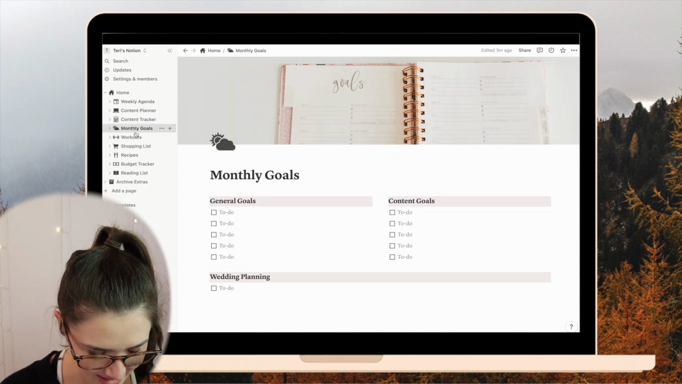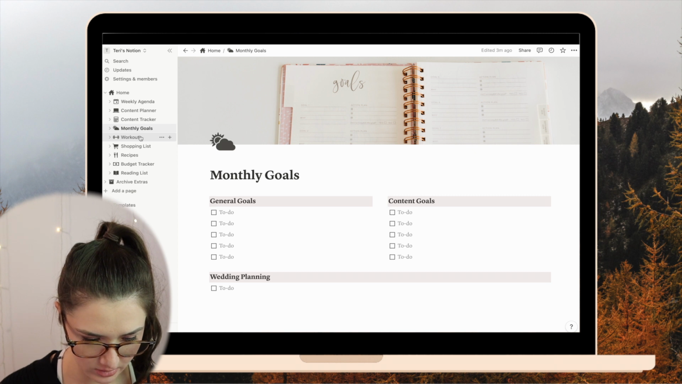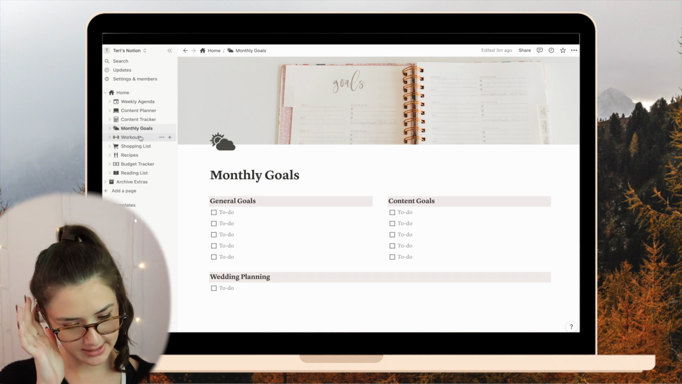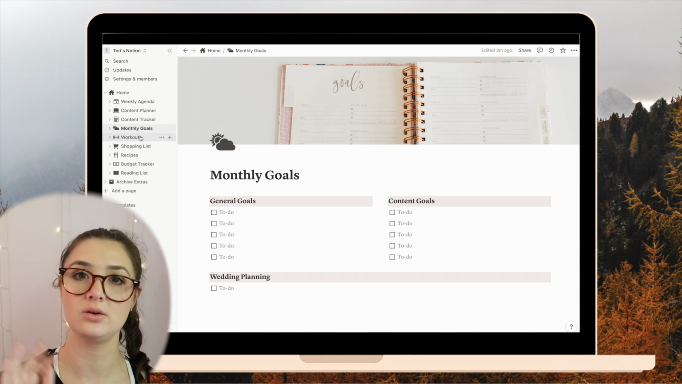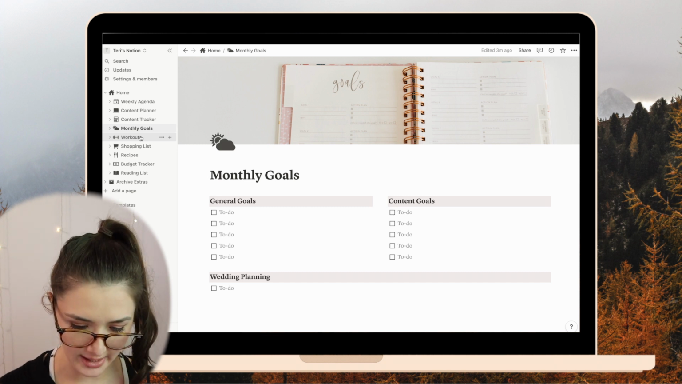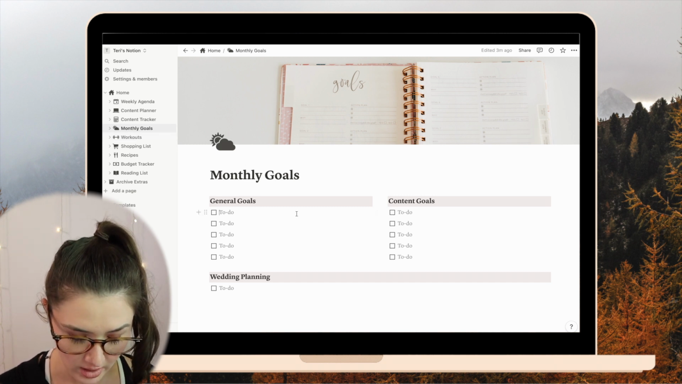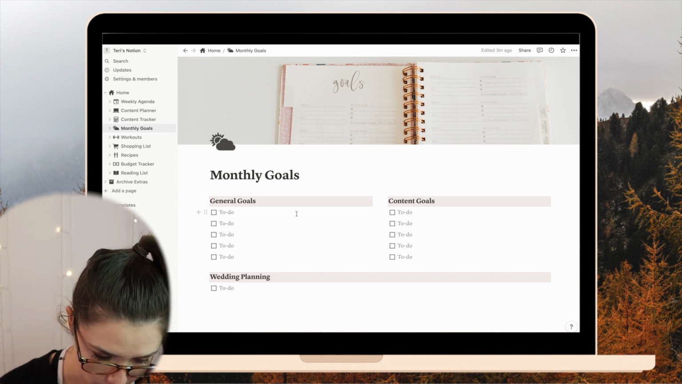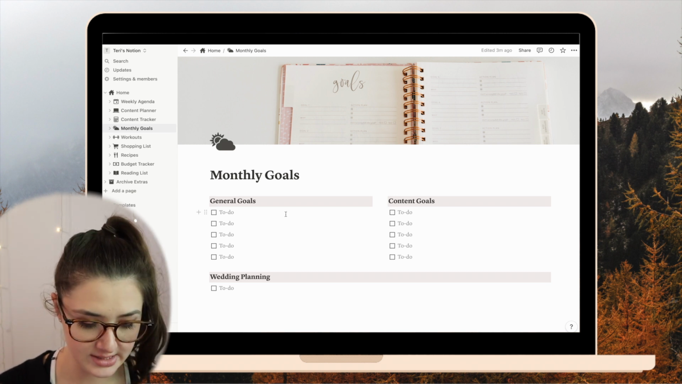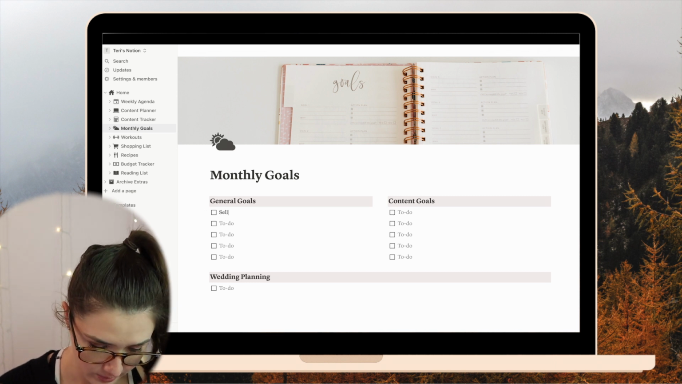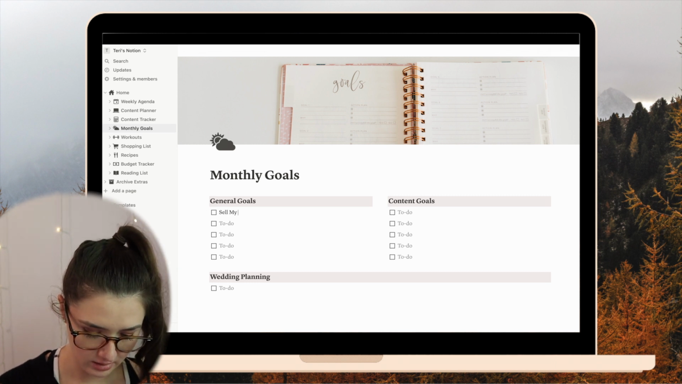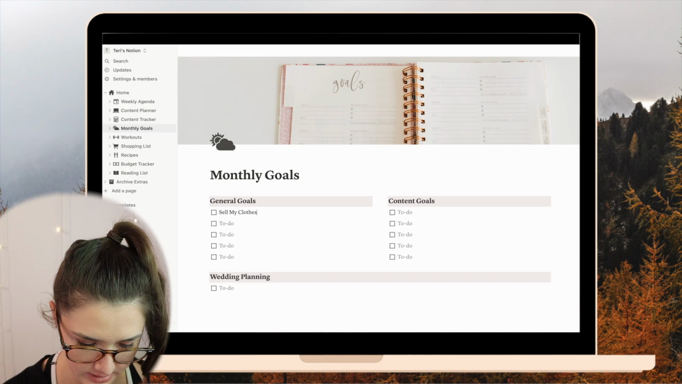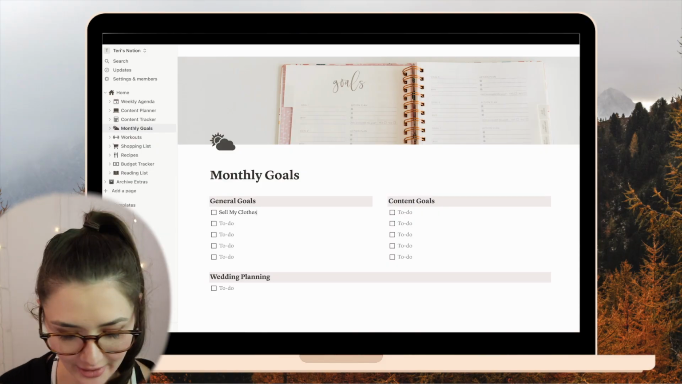All right, next, I actually also put the monthly goals ahead of the workouts page because there's also content goals within my monthly goals. So that's how I separated it for now. I'm just gonna do general goals, content goals, and wedding planning goals. So my general goals for this month specifically, I really need to sell my clothes. What are some other ones? Oh my gosh, I was thinking about this for so long and now I'm blank.